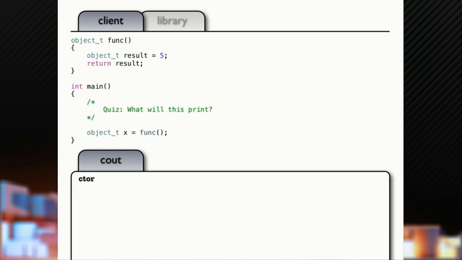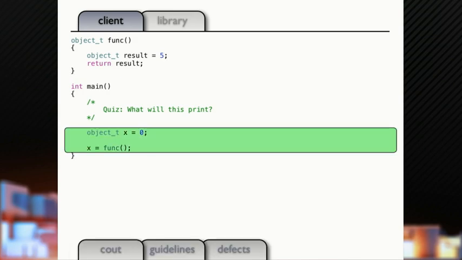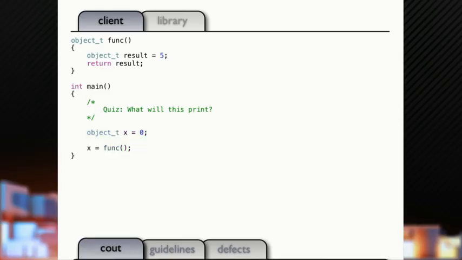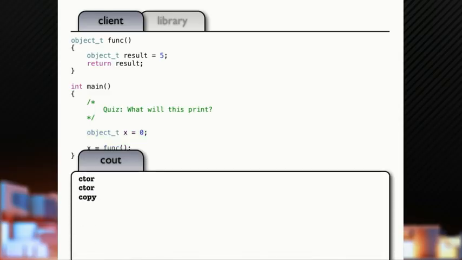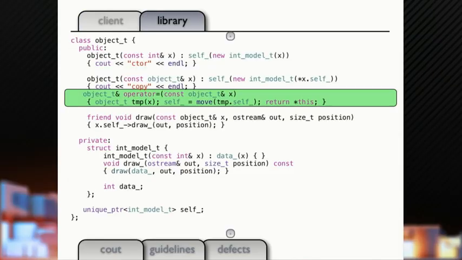Okay, why? Well, we got RVO. So the copy's elided. But what's this going to print? Anybody? Copy assign. Well, we didn't decorate our assignment, but CTOR copy. Okay? So the copy is the copy we wrote inside of our assignment operator, right there. Okay? So the compiler can't elide it. We said make a copy.